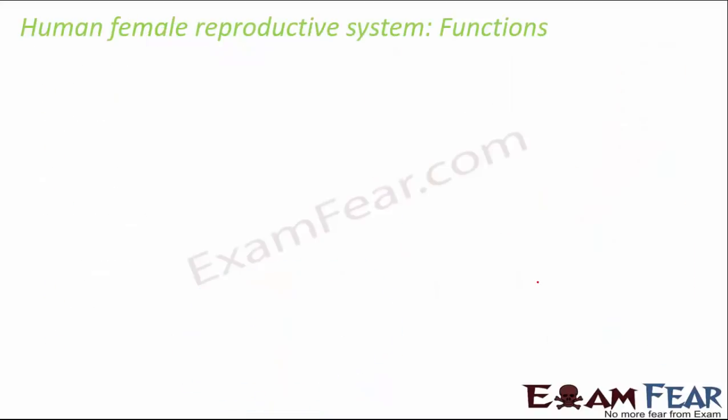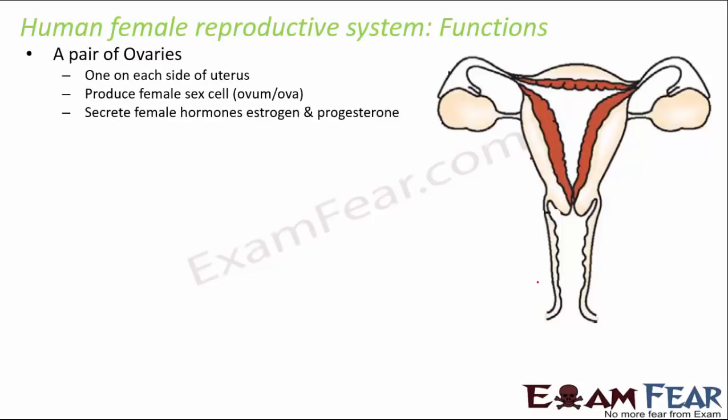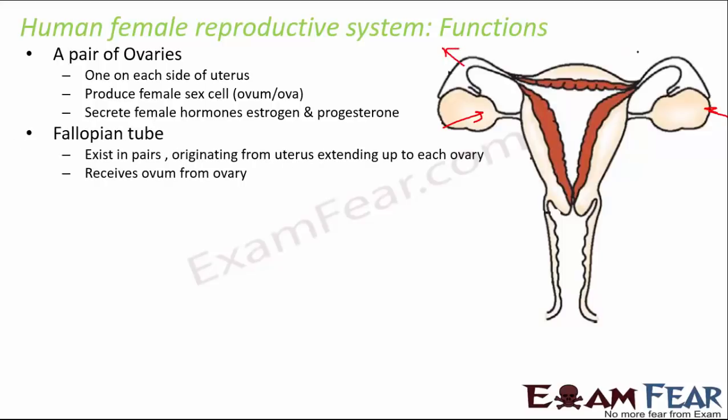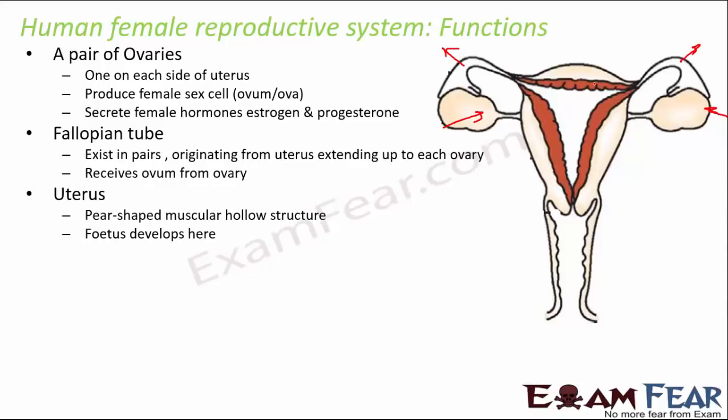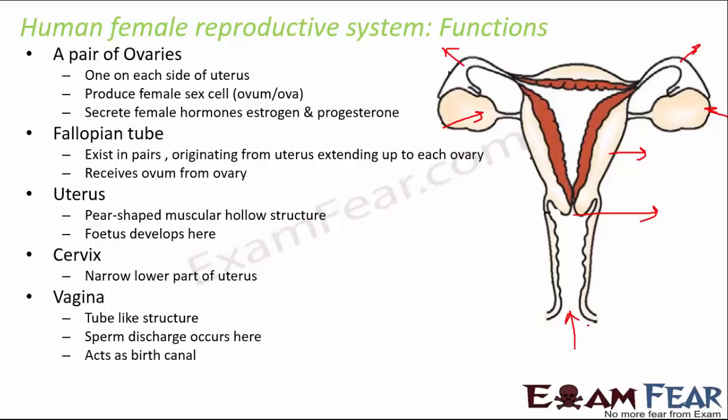Okay, now in a similar way we will also quickly discuss the human female reproductive system, where we have a pair of ovaries. So these are the places where the eggs or the ova are produced. Then we have the fallopian tubes. They basically connect the ovary with the uterus. So the uterus is that structure which holds the baby for 9 months. So the fetus develops here. And then the cervix. So this opening is the cervix. It is like the narrow or lower part of the uterus. And finally the vagina, which is this opening through which the sperm enters the female reproductive system.